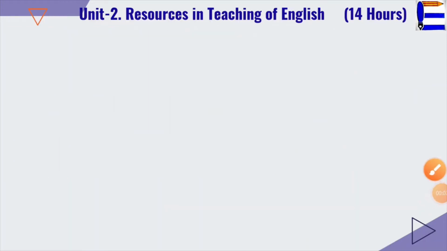This is your unit 2, that is resources in teaching of English. From unit 2 to unit 4, you get 13 methodology based questions carrying 5 or 10 marks each. These questions are placed under part A and part B in the question paper. The questions of unit 1 are placed under part C. So now let's look for the topics.